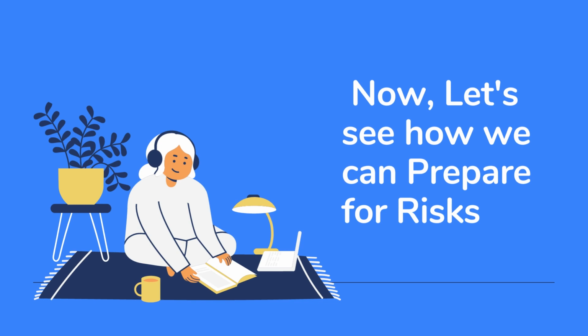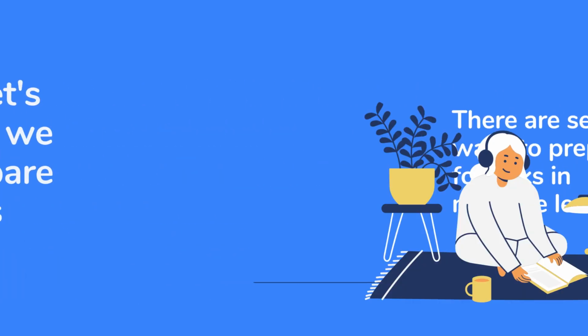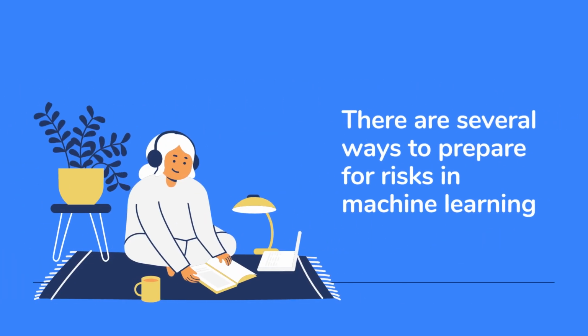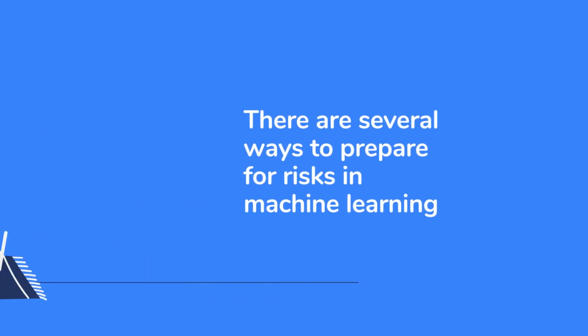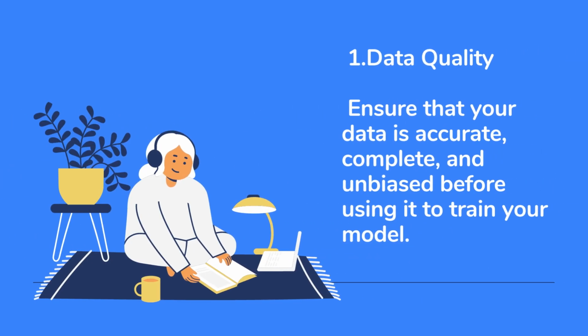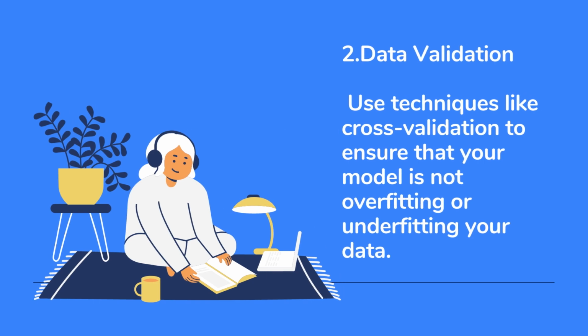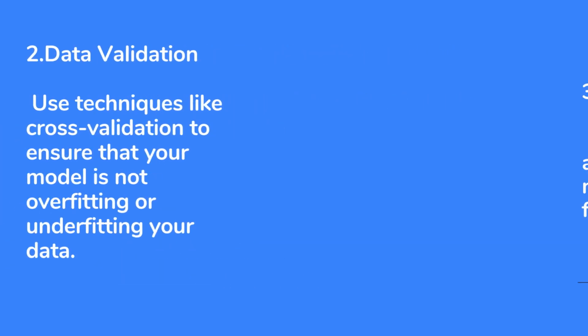Now, let's see how we can prepare for risks. There are several ways to prepare for risks in machine learning. 1. Data quality. Ensure that your data is accurate, complete, and unbiased before using it to train your model. 2. Data validation. Use techniques like cross-validation to ensure that your model is not overfitting or underfitting your data.